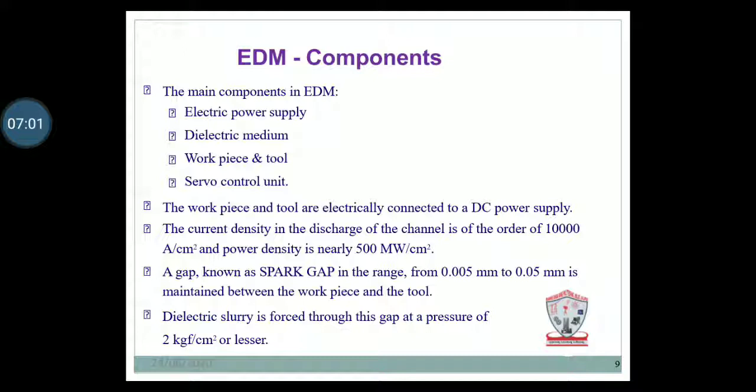In the last PPT we have seen that diagram. In that diagram, these are all the components used: the two electrodes, a tool and the workpiece, which have a gap, the spark gap, ranging from 0.005 mm to 0.05 mm. That is the basic gap between the two electrodes, the tool and workpiece. Another thing is the temperature created, which is near about 8,000 to 10,000, by using the DC power supply.